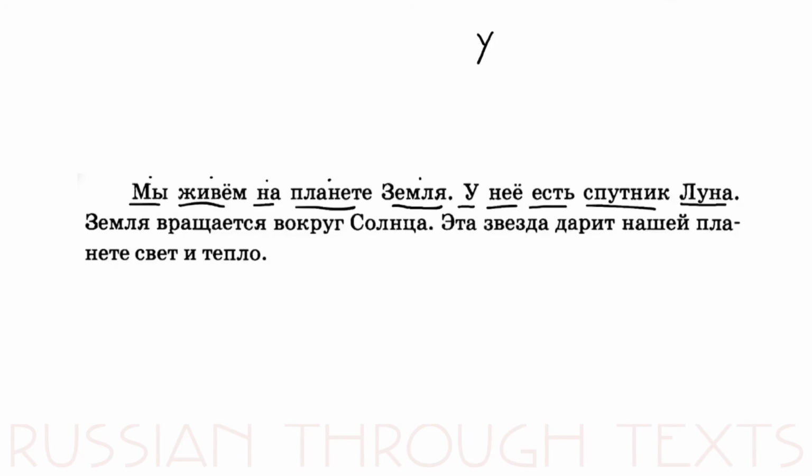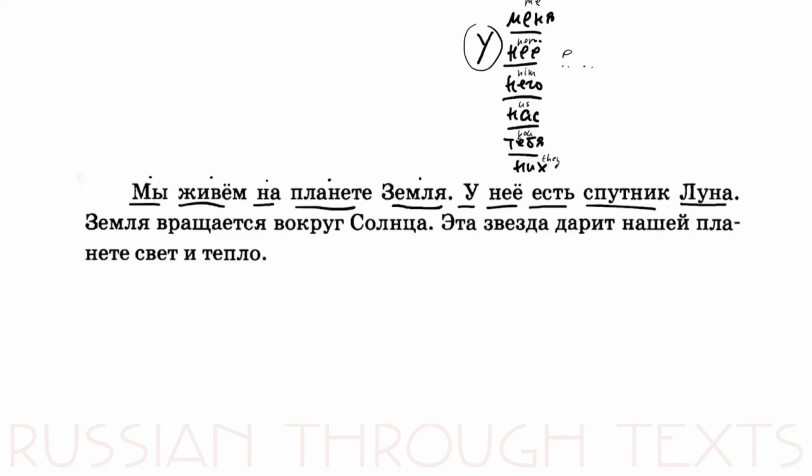Then we use the pronoun у неё, у меня, у него, у нас, у тебя, у них. So it means like by me, by her, by him, by us, by you, by them.